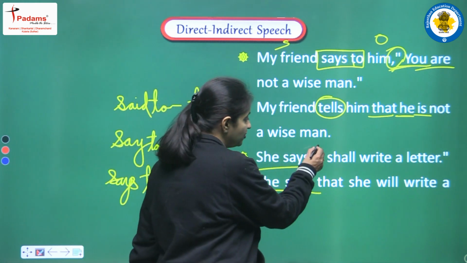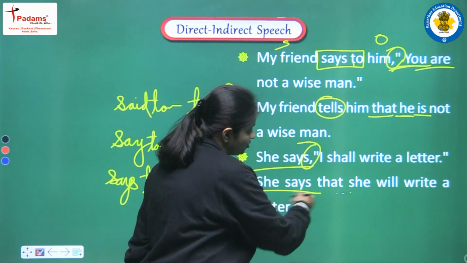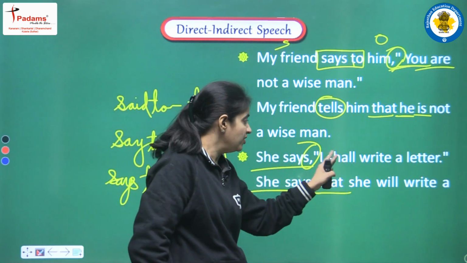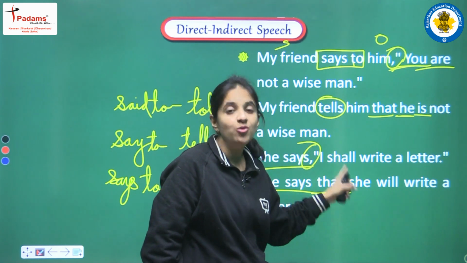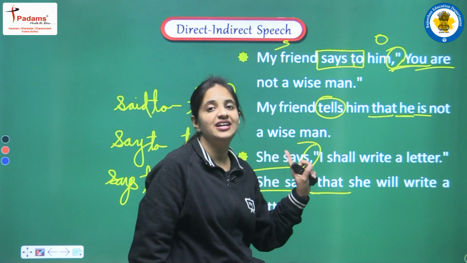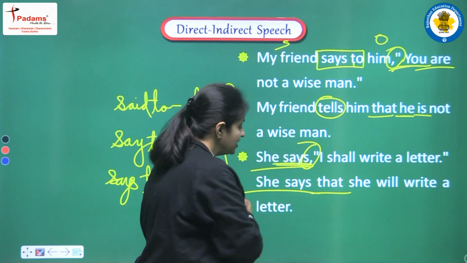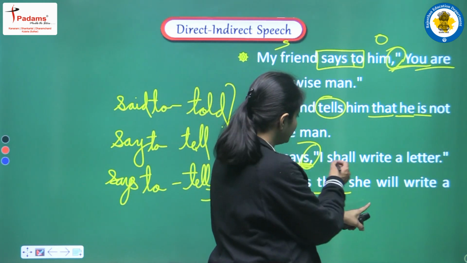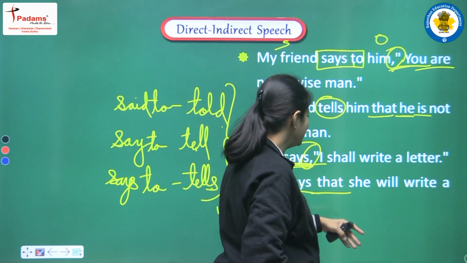Clear? Next we remove the comma, and in place of the comma we add the conjunction, that is that. Next we have to change the pronoun, but we won't change the tense, for the same reason: we have present tense here. So we change only the pronoun.